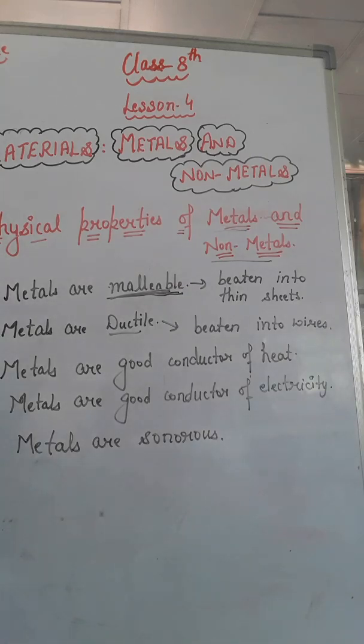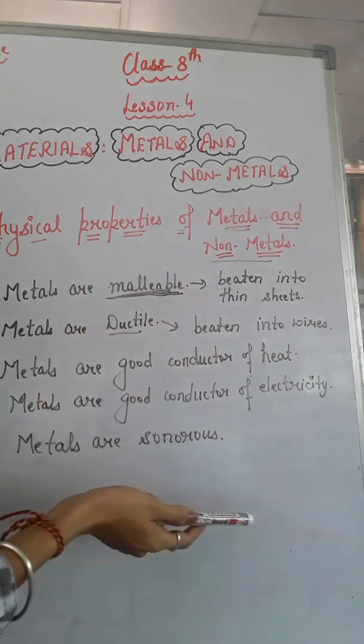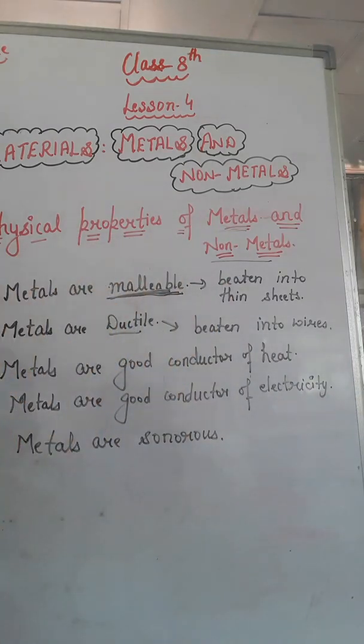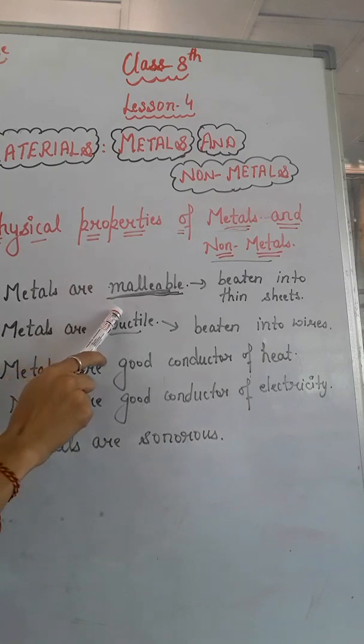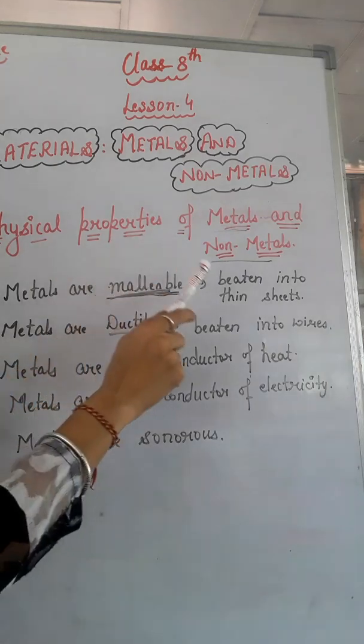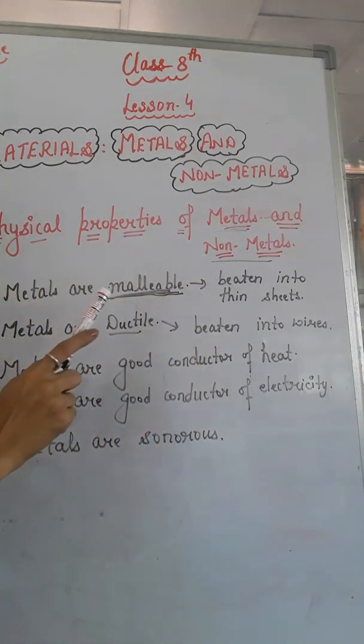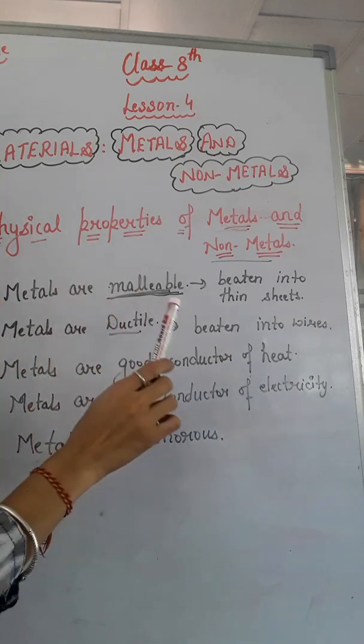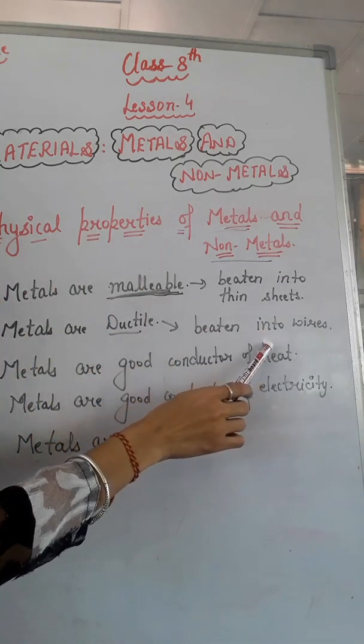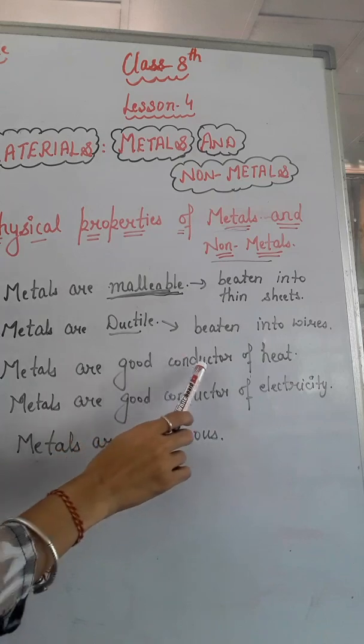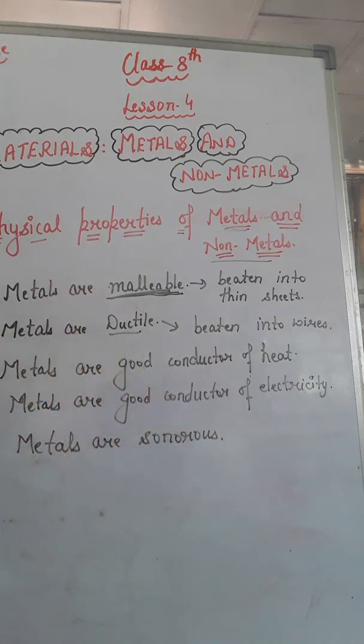Secondly, the properties of non-metals are just opposite to that of the properties of metals, means non-metals are non-malleable, means non-metals can never be beaten into thin sheets. Non-metals are non-ductile, means non-metals can never be drawn into wires. Non-metals are bad conductor of heat, means heat can never be passed through the things made up of non-metals.